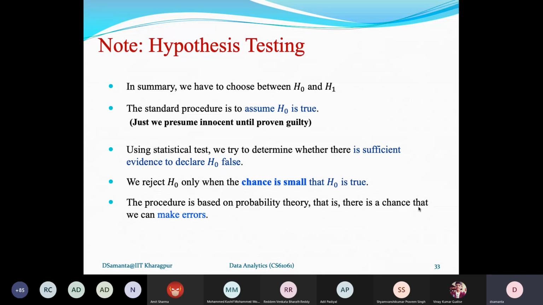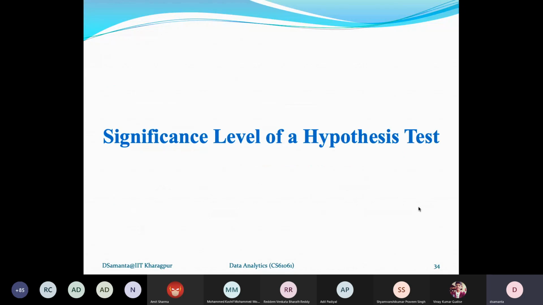Because of many reasons. If you select a sample, your sample may be of small size, or your sample collection may be an erroneous procedure. These are the two important sources which make the prediction erroneous. Now, let's see one by one the different steps involved.